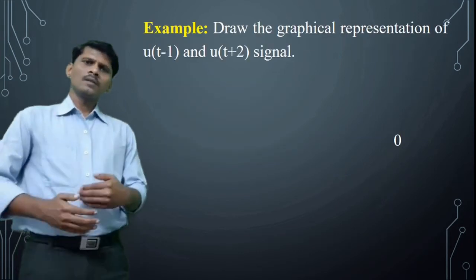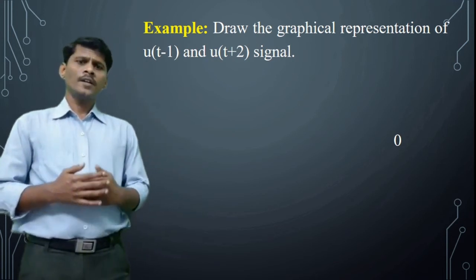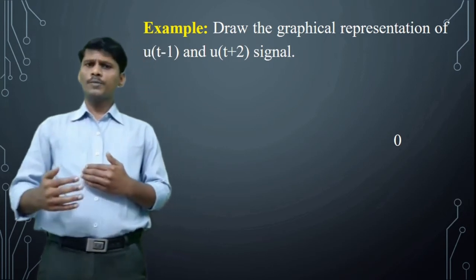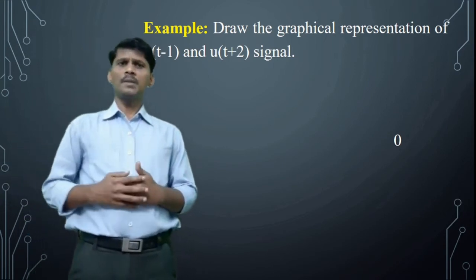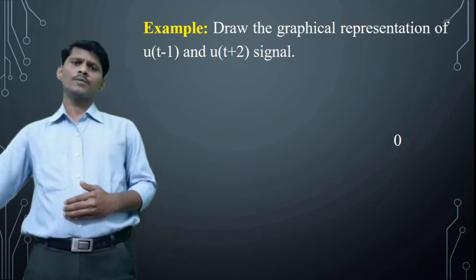Next, draw the graphical representation of u of t minus 1 and u of t plus 2 signals. First draw the graphical representation of u of t minus 1.